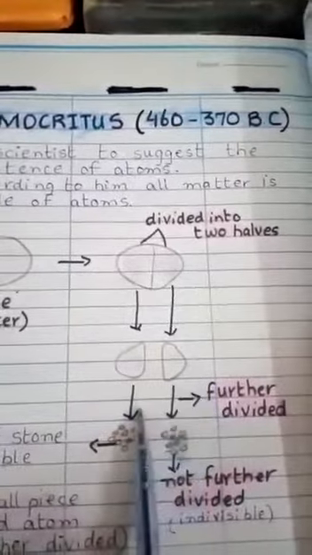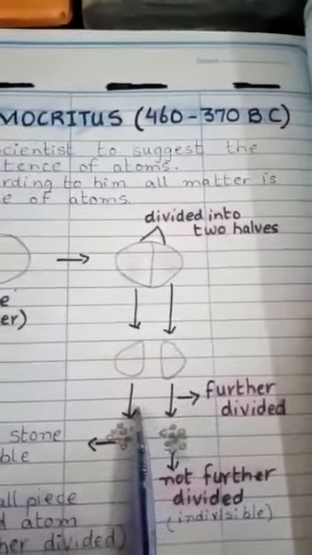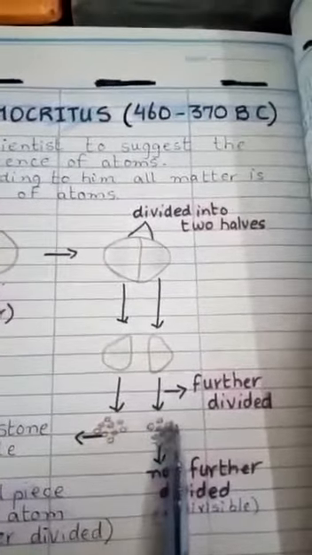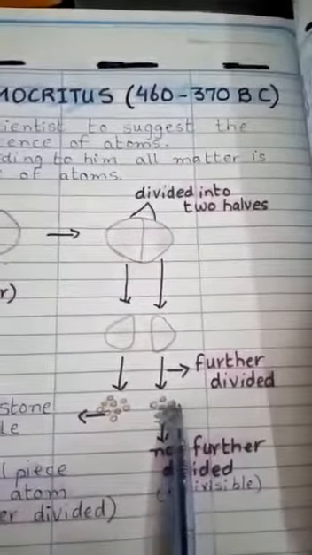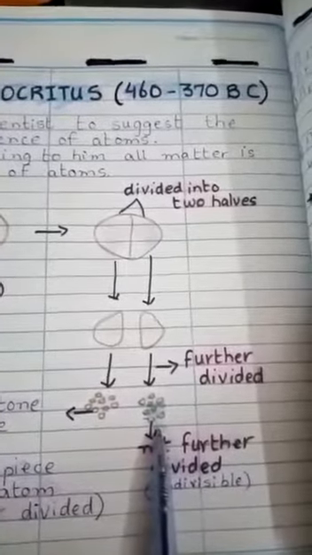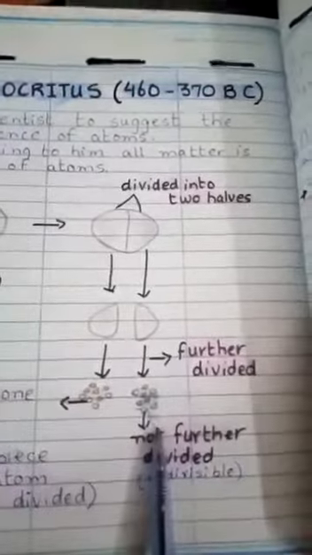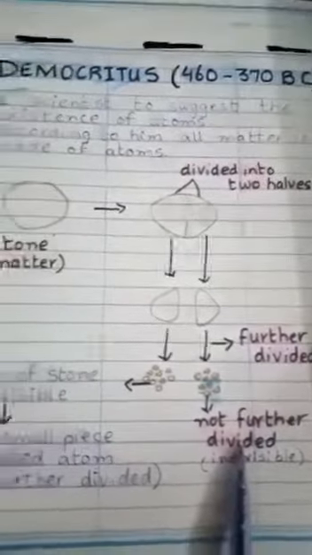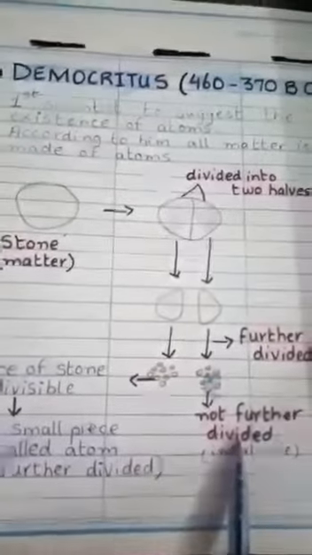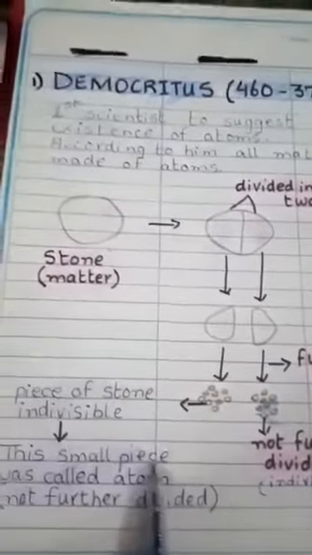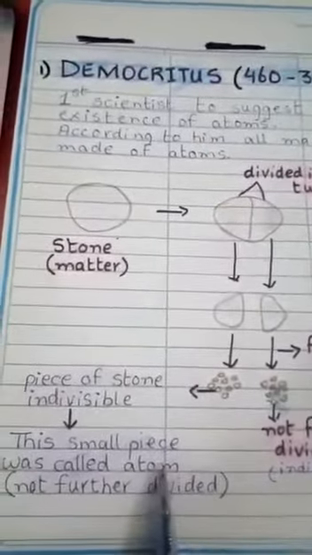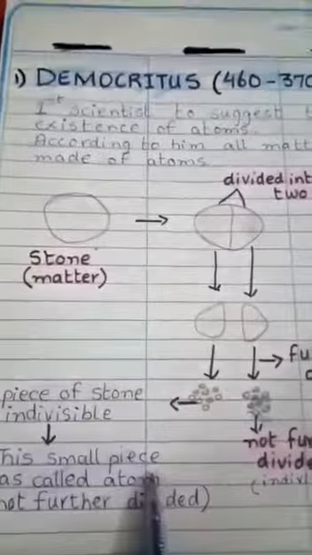If we further cut the stone into smaller pieces, then a point is reached where the piece would be so small that it cannot be further divided. That small piece which cannot be further divided was called an atom by Democritus.